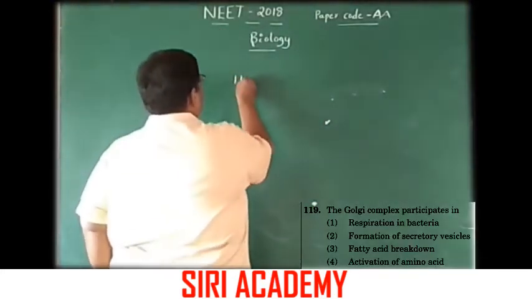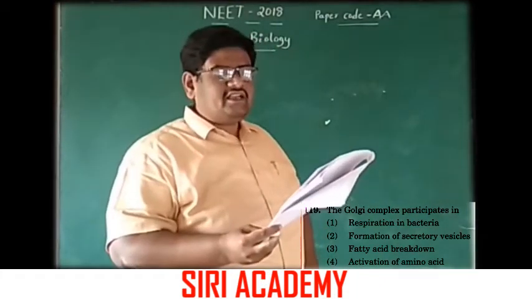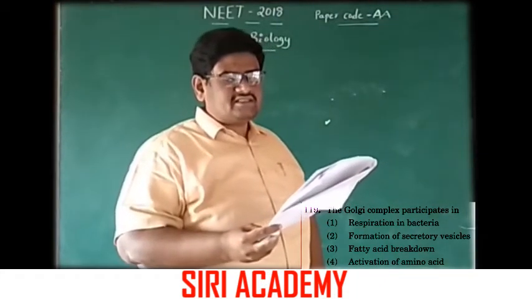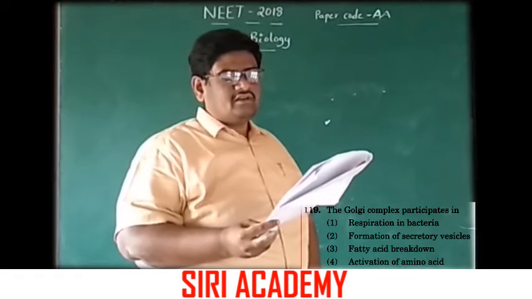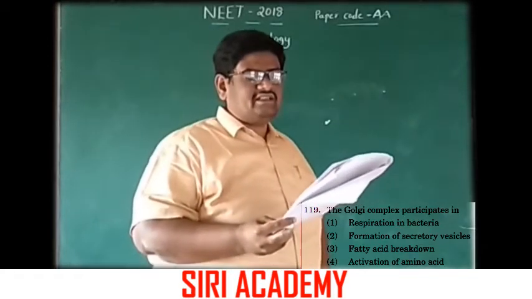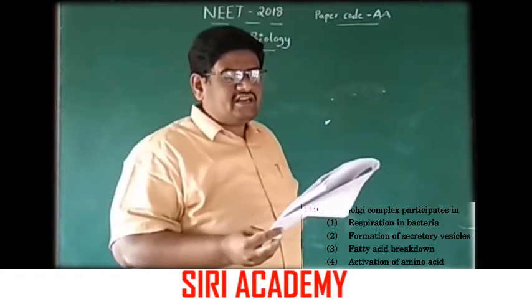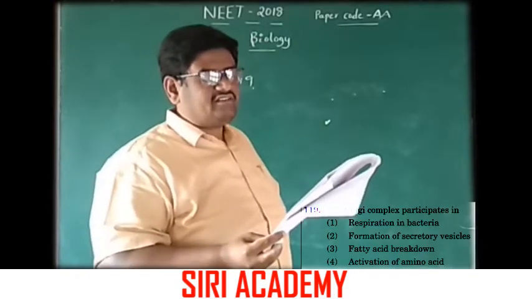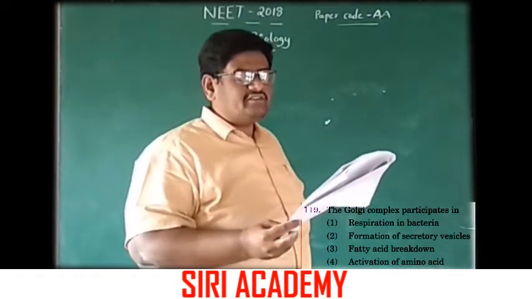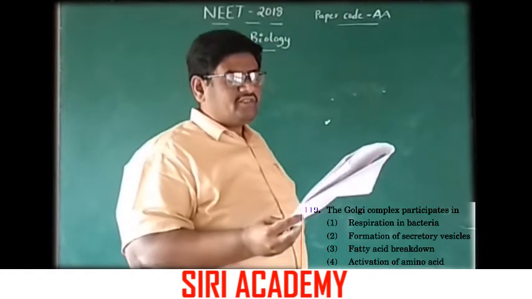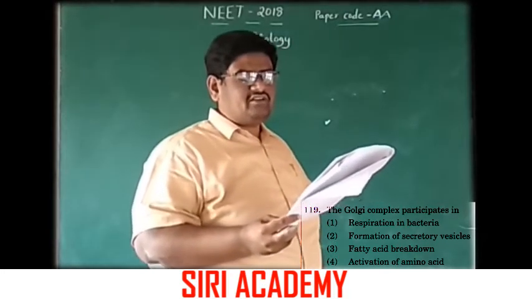Question number 119. The Golgi complex participates in: option 1 respiration in bacteria, second formation of secretory vesicles, third fatty acid breakdown, 4 activation of amino acids.